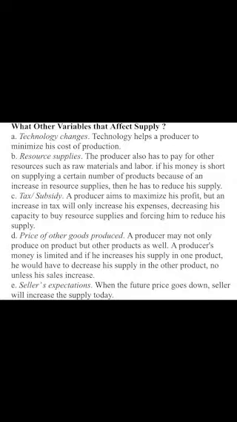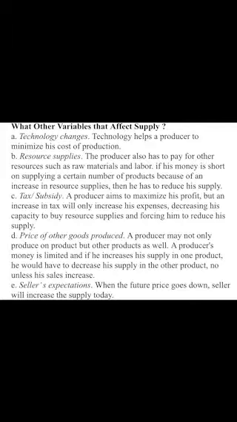What other variables affect supply? A. Technology change. Technology helps a producer to minimize his cost of production. B. Resource supply. The producer also has to pay for other resources, such as raw materials and labor. If his money is short on supplying a certain number of products because of an increase in resource prices, then he has to reduce his supply.